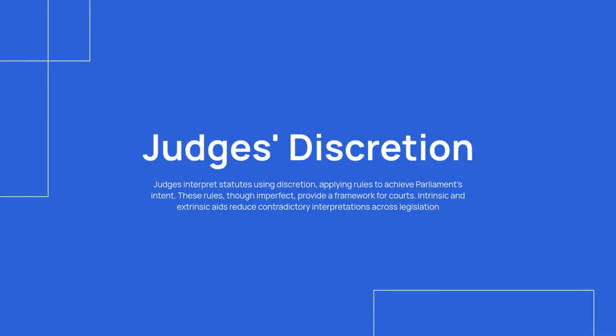Judges have discretion to apply rules of statutory interpretation as needed. Each rule has imperfections but aids in achieving Parliament's intent. These rules provide a framework for courts to follow. Judges may use intrinsic and extrinsic aids for interpretation. This reduces the risk of contradictory interpretations across legislation.